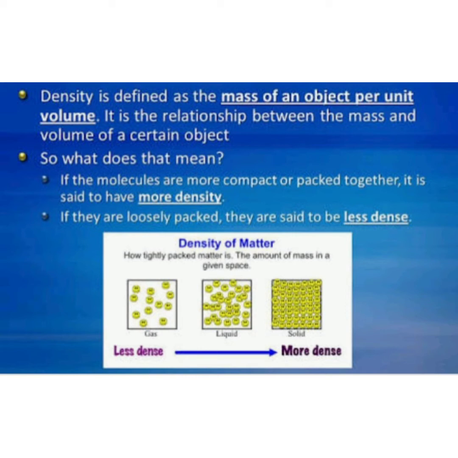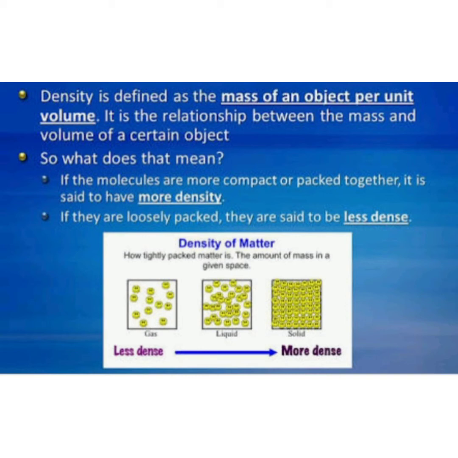Density is defined as the mass of a substance present in a given volume. What is density? It explains the relationship between a substance's mass and volume.